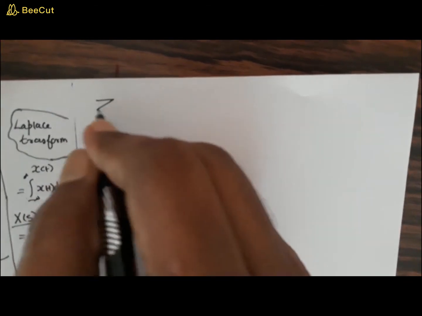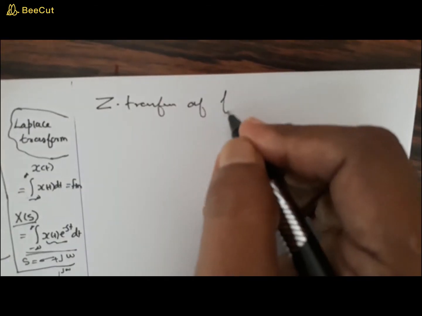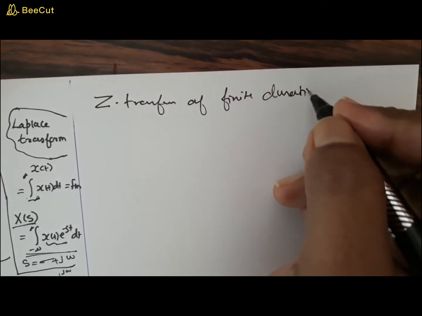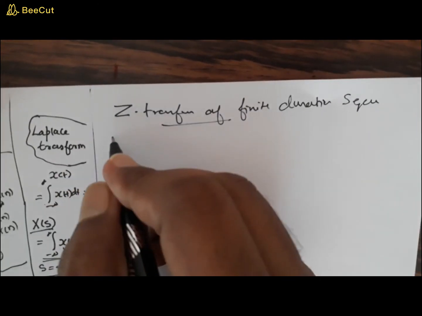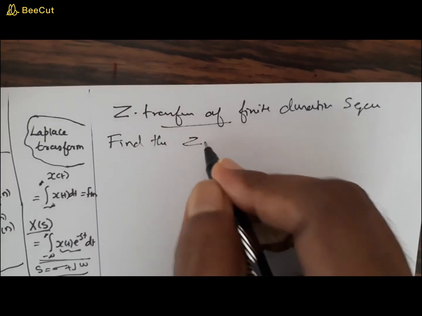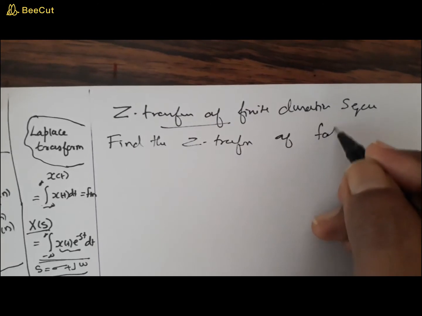Okay, now let's start with z transform of finite duration sequence. For that I'll find the z transform of the following sequences.